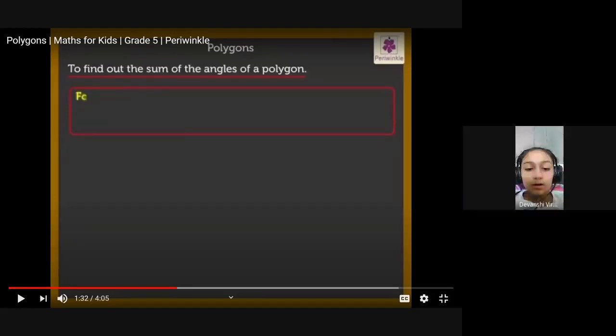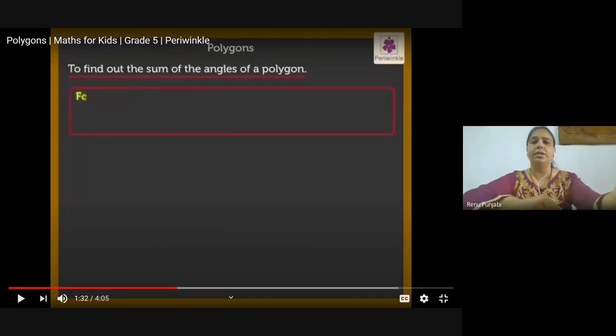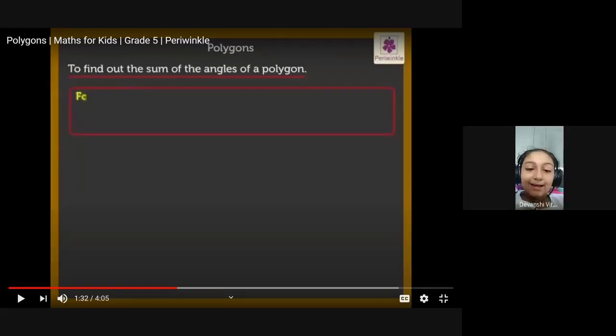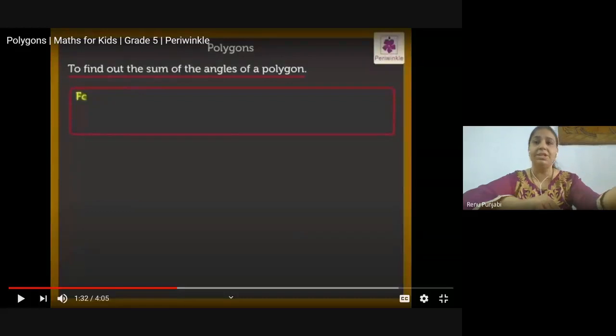Ma'am, every shape has the main, like octagon. So is it only one shape of octagon, or are there many shapes of octagon? What, Devanshi, I didn't understand what you are asking. Ma'am, like, is octagon only in that shape, or are there many octagons? No, it can be in many shapes.